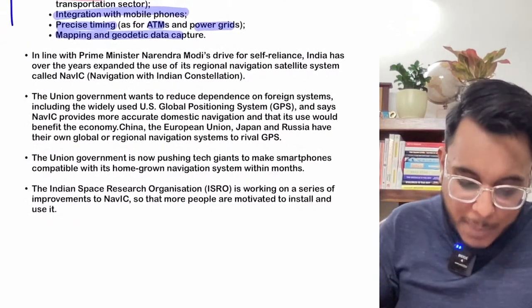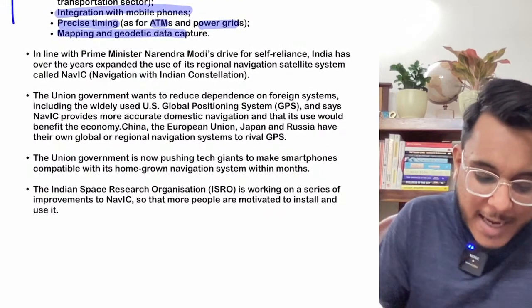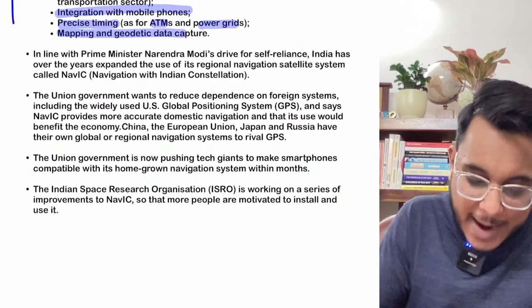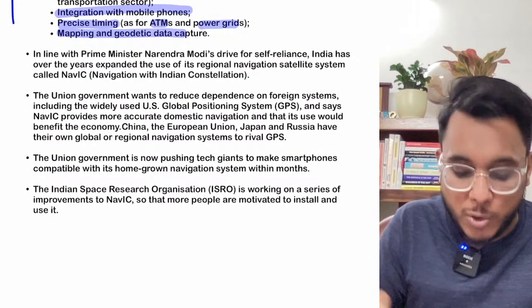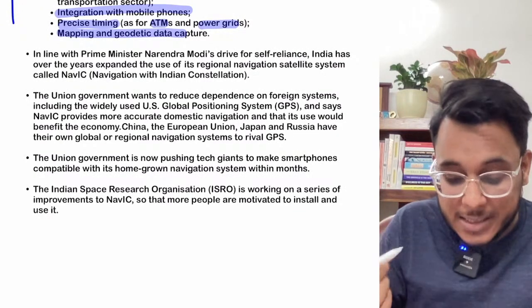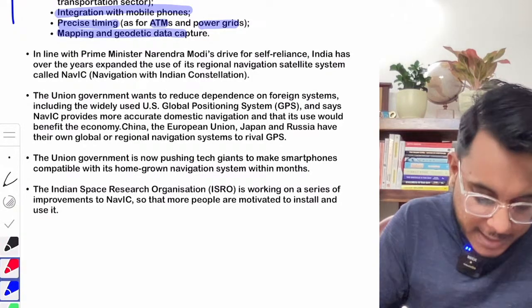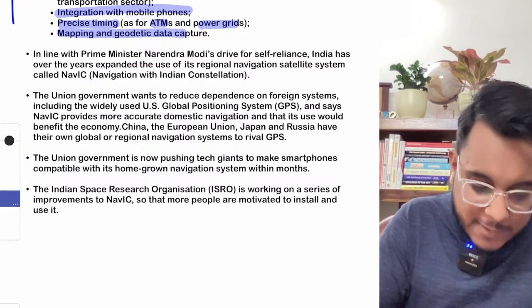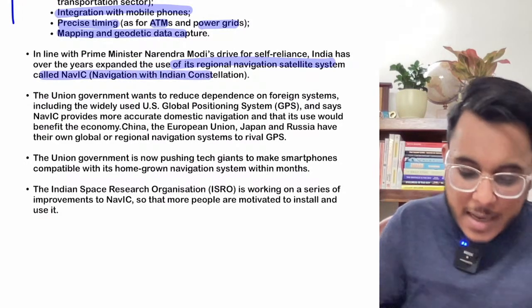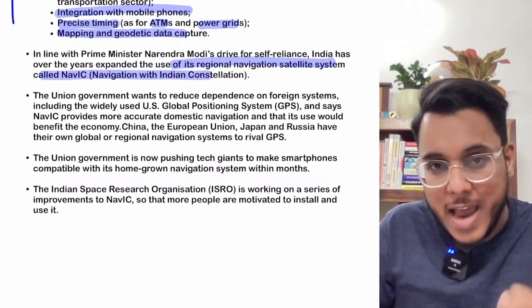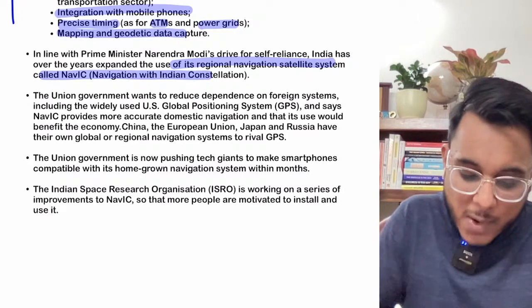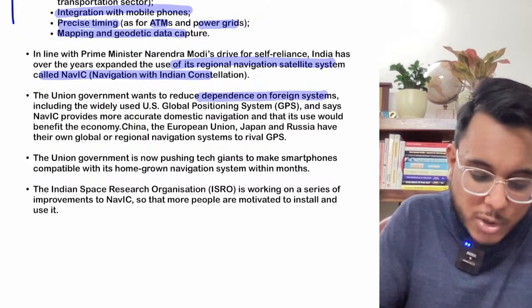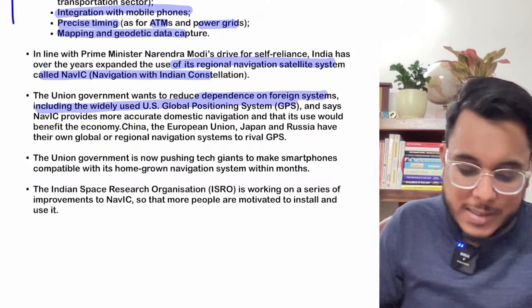Therefore, the Prime Minister, in line with the Atmanirbhar Bharat Abhiyan, provided that we need to have our own system, and has said that this regional navigation satellite system needs to be used more and more now for civilian purposes. Is it clear? Now, as we have developed our own system and will use it, what will happen? It will reduce the dependence on foreign systems such as the US's GPS.